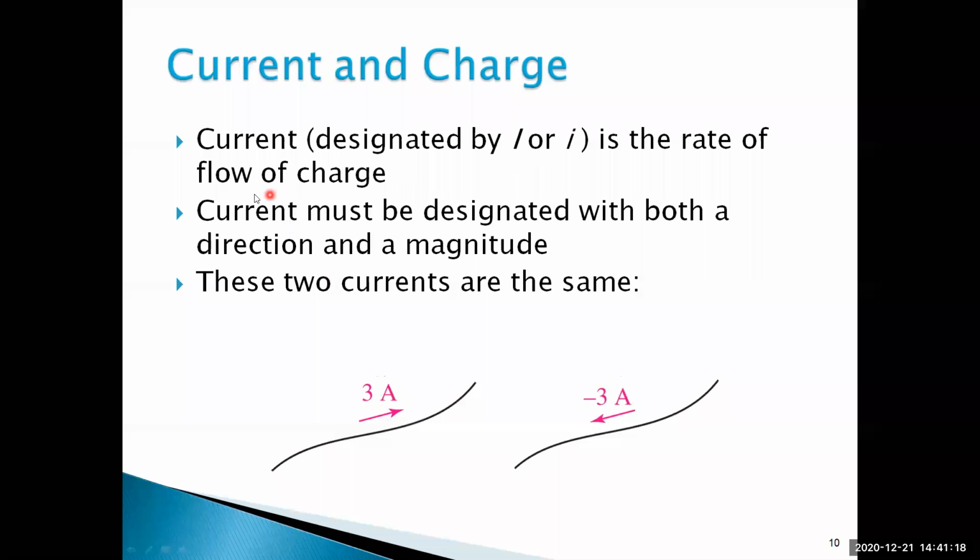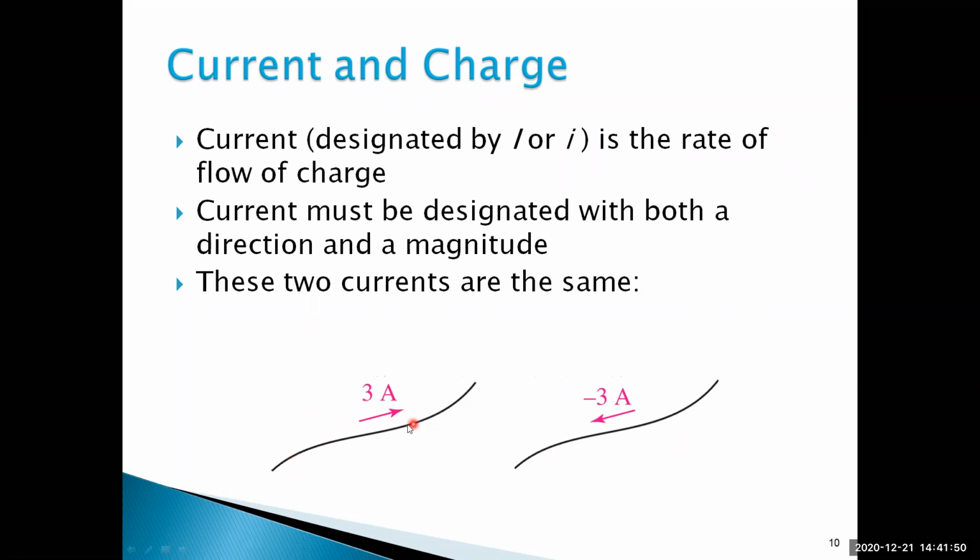Next, current or charge. The current is designated by capital I or small i. So we have to indicate like this, capital I or small i, the rate of flow of charge. Current must be designated with both direction and magnitude. Current has some magnitude, that is called 3 amps, and we indicate it like this. So minus 3 amps means that instead of supplying power, it is taking power from the other source.